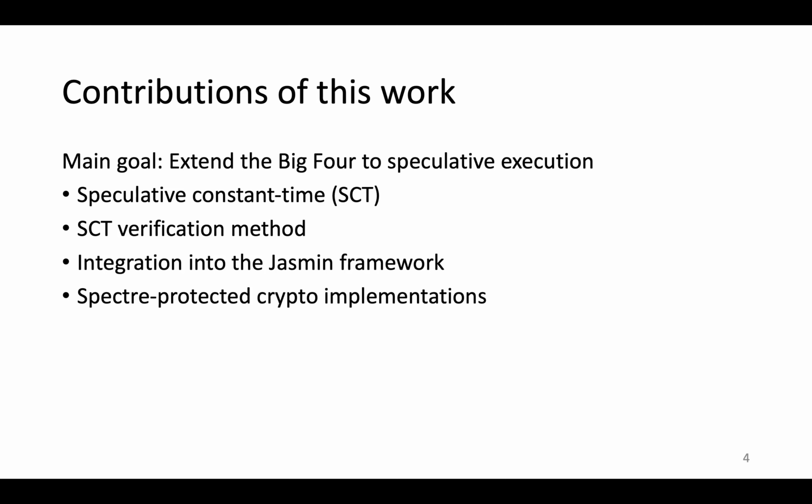Third, we also integrate this verification method into the Jasmin verification framework. So previously, Jasmin could be used to develop high-speed cryptographic assembly code that enjoys the Big Four in a sequential setting, but now we've extended this to the speculative setting as well. And then finally, we use our extensions to the Jasmin framework to develop Spectre-protected implementations of the ChaCha20 and Poly1305 crypto schemes, and we benchmark their performance.